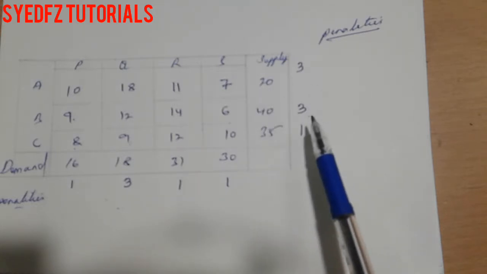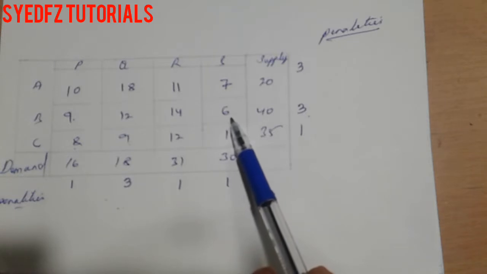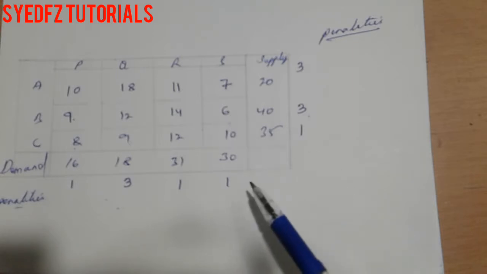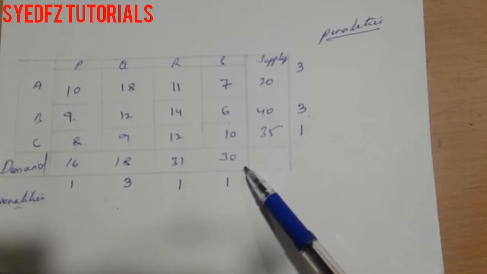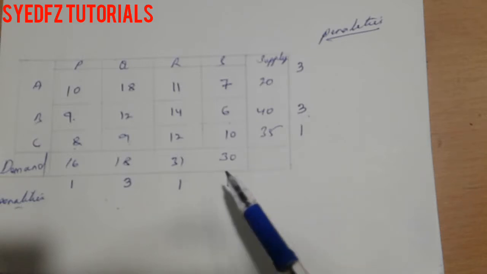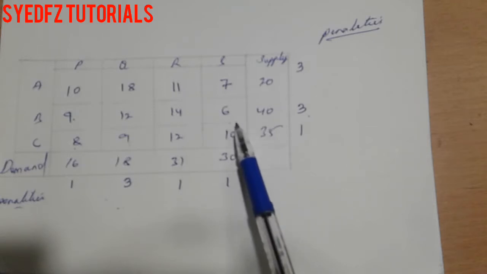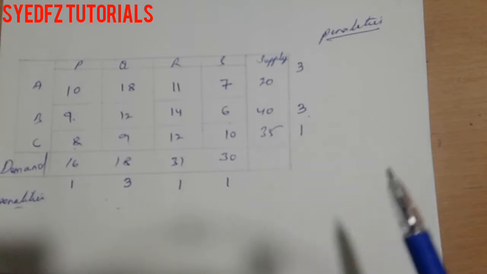If we choose the other one, the minimum is 6, where 30 is the demand and 40 is the supply.